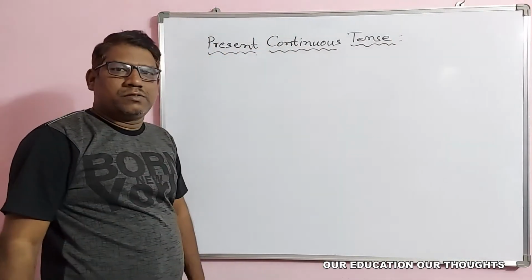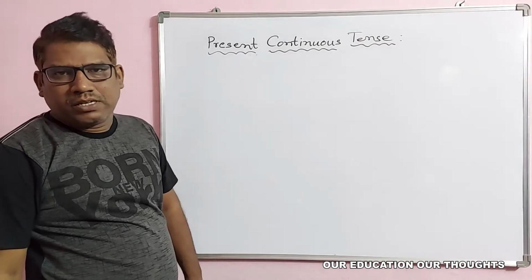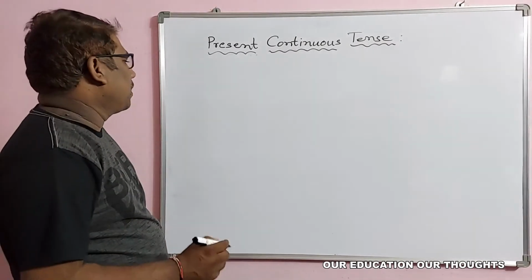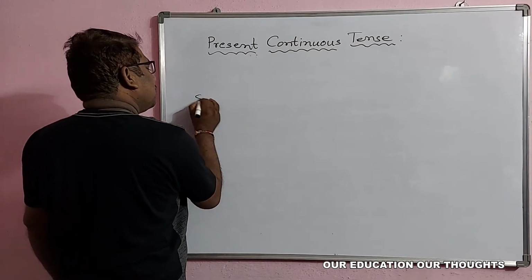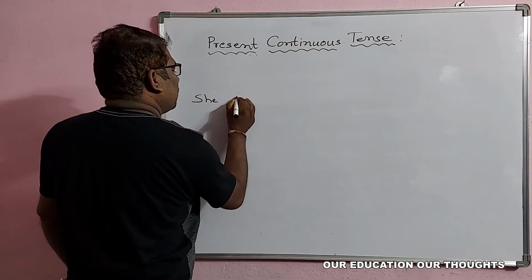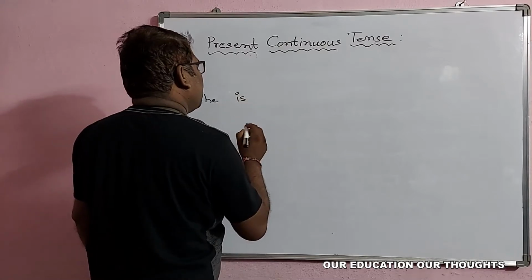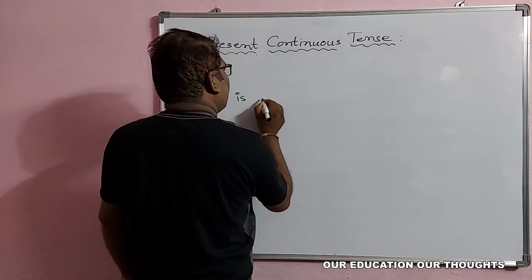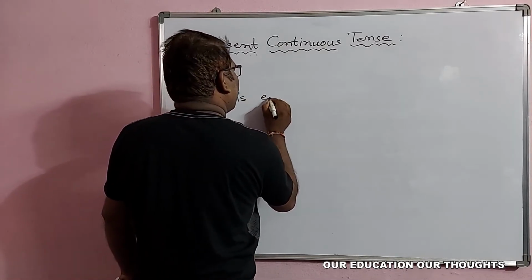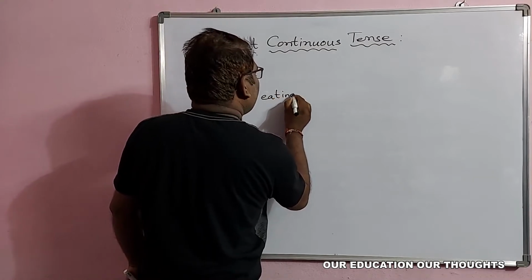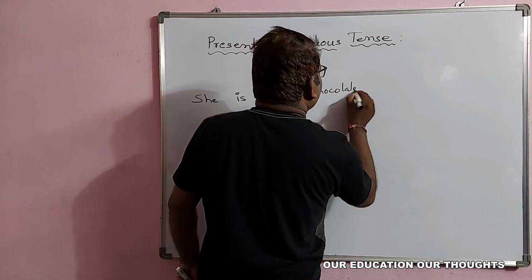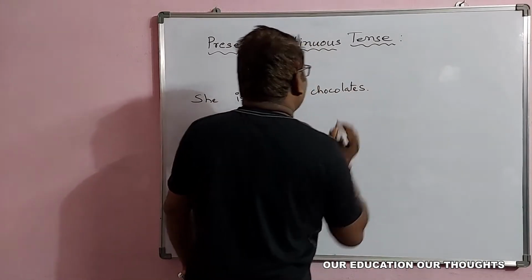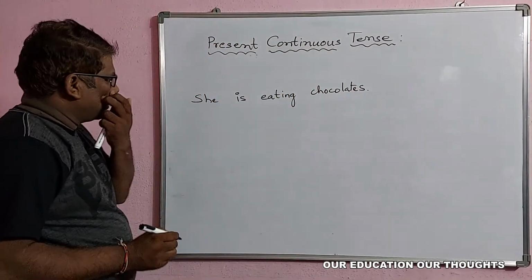So what does it mean? Present continuous tense. Let us see some examples like: she is eating chocolate. She is eating chocolates.